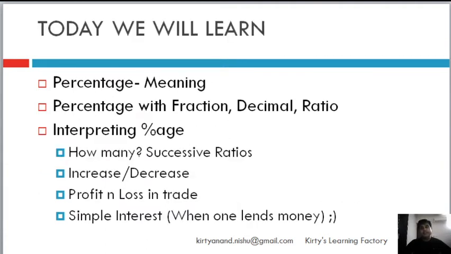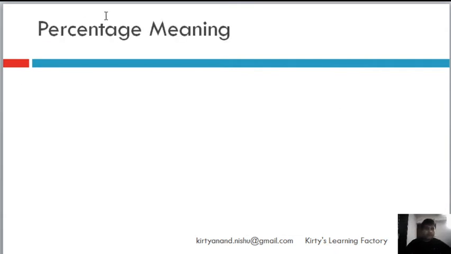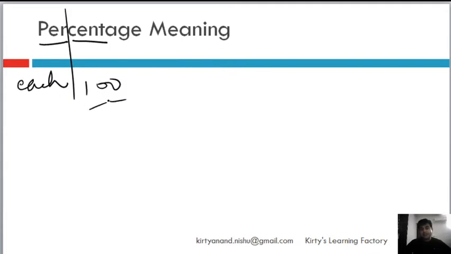Right, today we will learn percentages, and we will look at percentages through so many different lenses, and we will look at what percentage means. Meaning of percentage is very simple. Cent means 100, per means like each. So it basically means per 100, like for every 100 what is the value, that is a percentage.